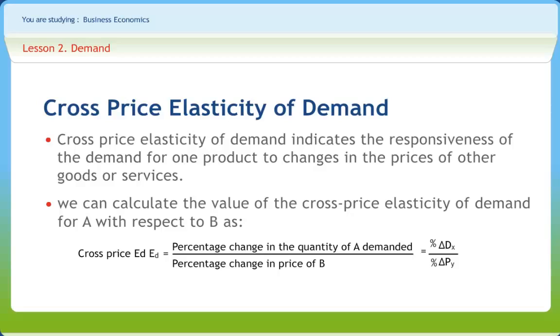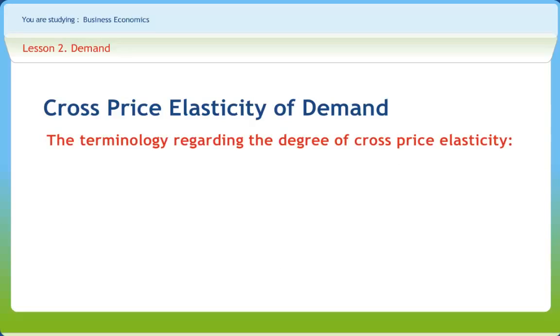In the case of complementary products, the resultant value will be negative. If the demand for the two goods appears to be unrelated, then, of course, the cross-price elasticity between them can be expected to be negligible or zero. The terminology regarding the degree of cross-price elasticity is the same as for price elasticity.